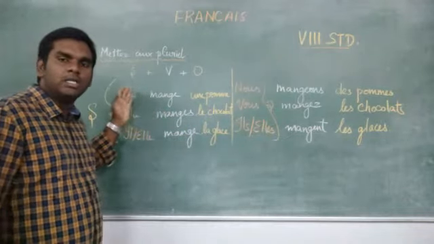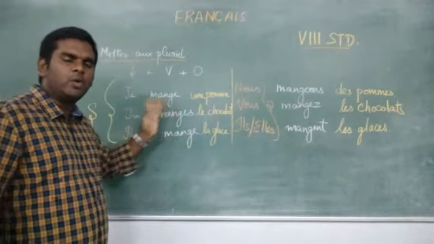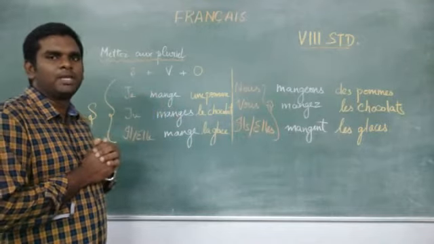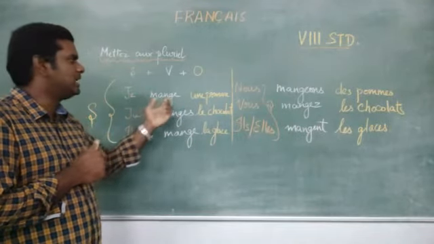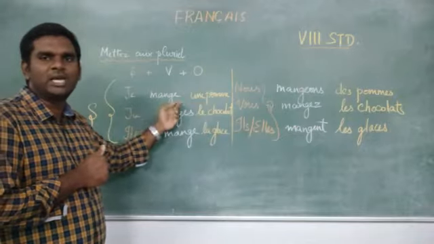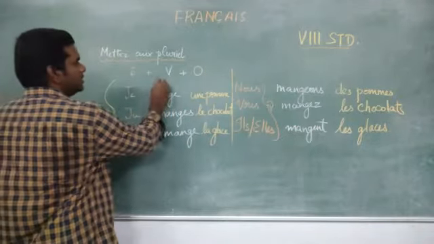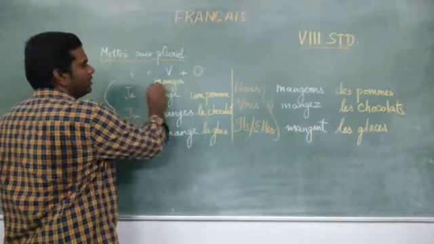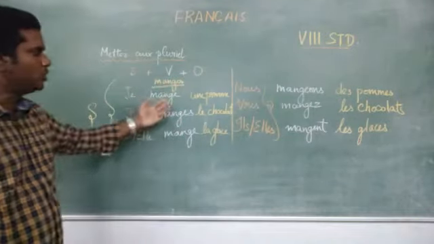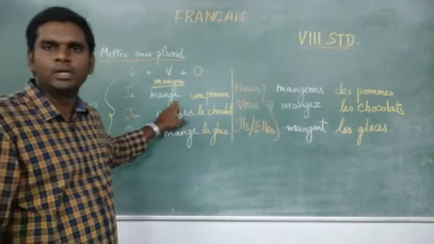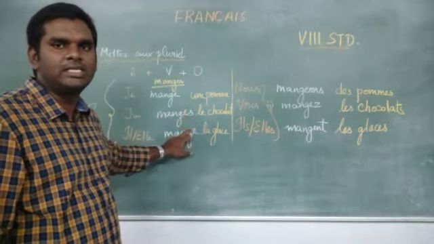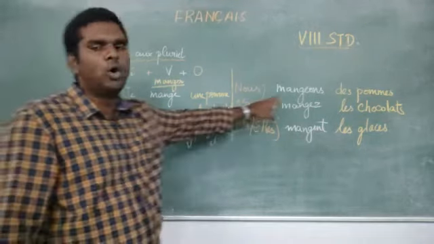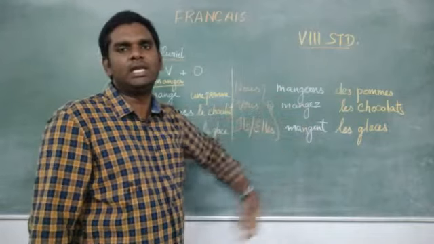Now, this verb will be conjugated only according to the subject. In case it is the ER verb, what we have taken is the ER verb. The verb name is manger. So, you know the endings for the ER verb? E, ES, E, ONS, EZ, ENT.